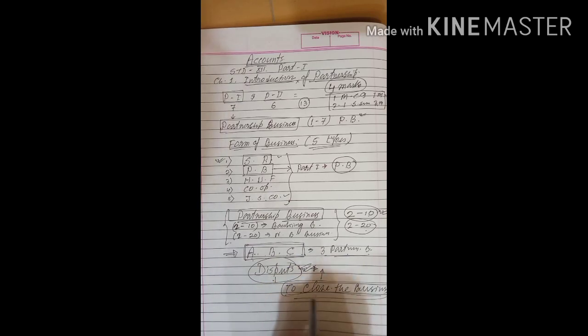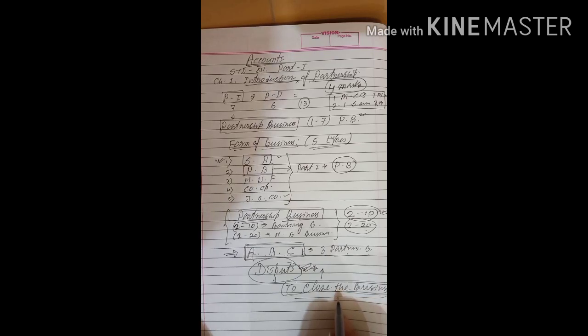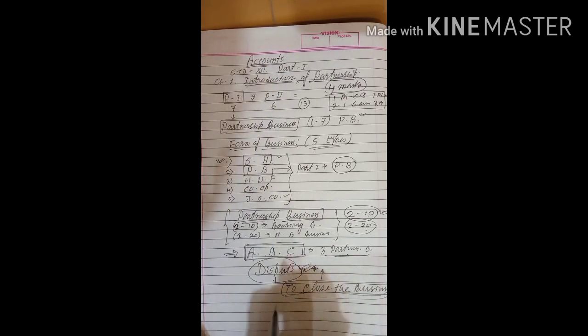The business which is started by the partners, after running a few months or a few years or a certain time, if it is going to close due to disputes, it is not only the partners who will suffer. You might have thought that only Mr. A, Mr. B and Mr. C, these three persons, will suffer.